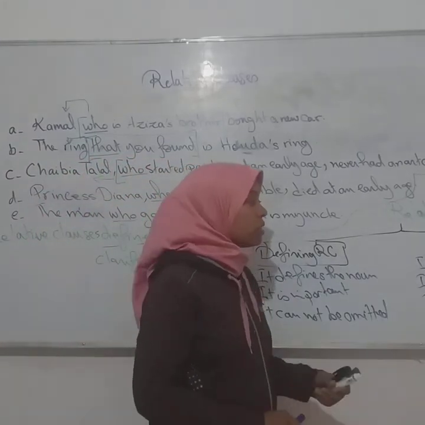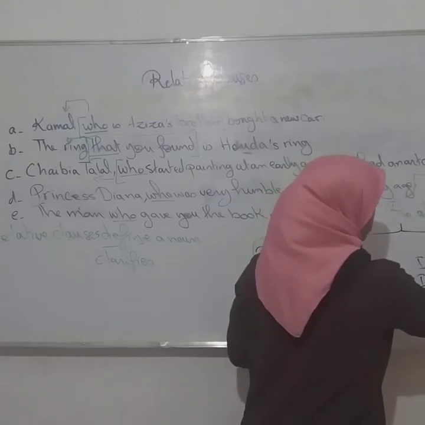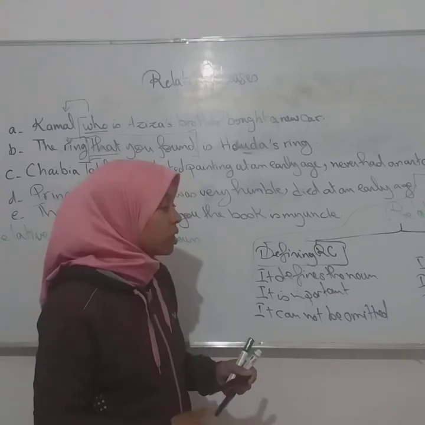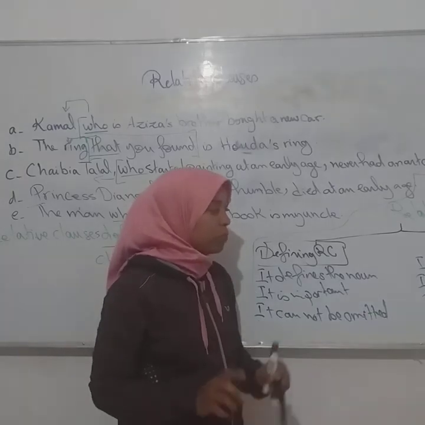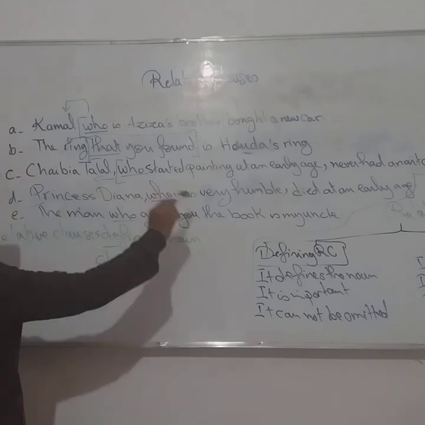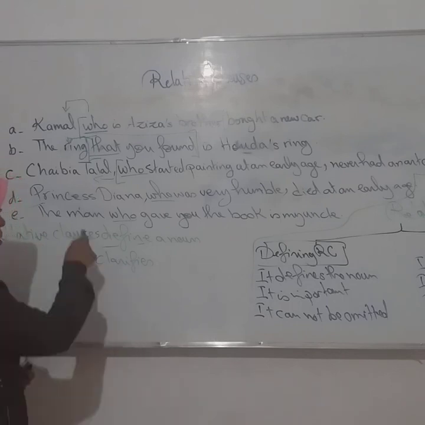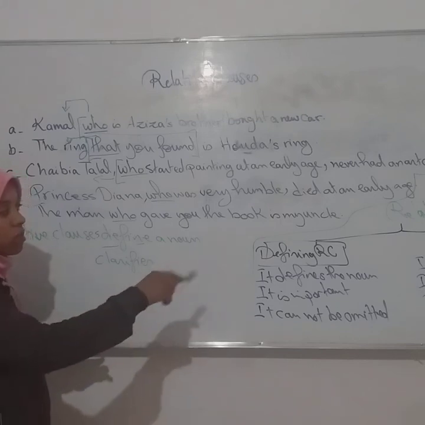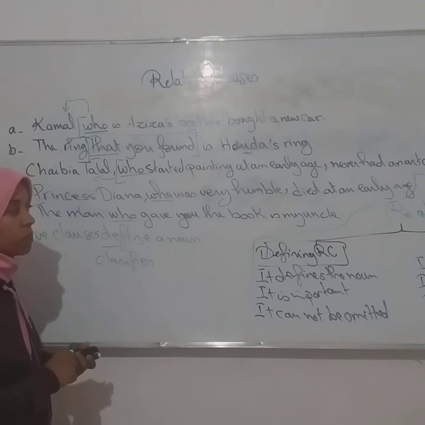Okay, but this one, non-defining, as you can see here, it doesn't define the noun. It is not important. We can do without it. It can be omitted, and it is put between two commas. So when you find it like this one here, if we go to this, the man who gave you the book is my uncle. So this sentence, which one is it? Is it restrictive or non-restrictive? Or defining or non-defining?